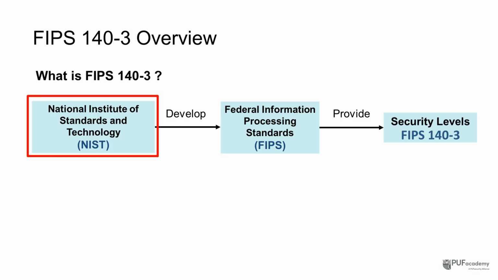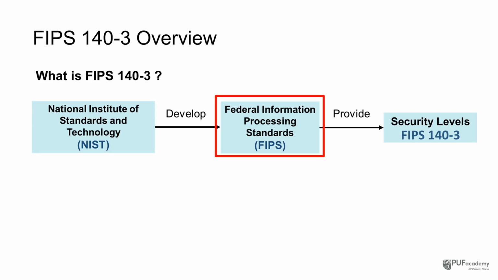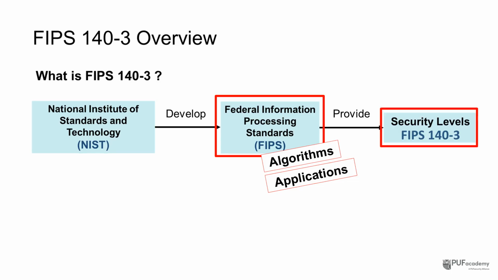NIST stands for the U.S. National Institute of Standards and Technology. It's the agency that publishes information security standards and guidelines. FIPS, which means Federal Information Processing Standards, are a series of mandatory standards issued by NIST that cover both algorithm specifications and application requirements. FIPS 140-3 doesn't tell you exactly how to design your module. Instead, it defines the minimum security bar and the verifiable criteria your module must meet.